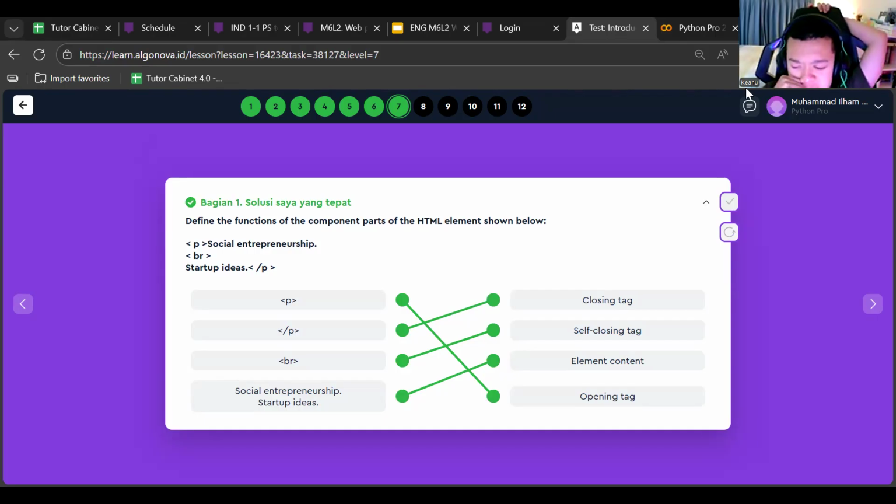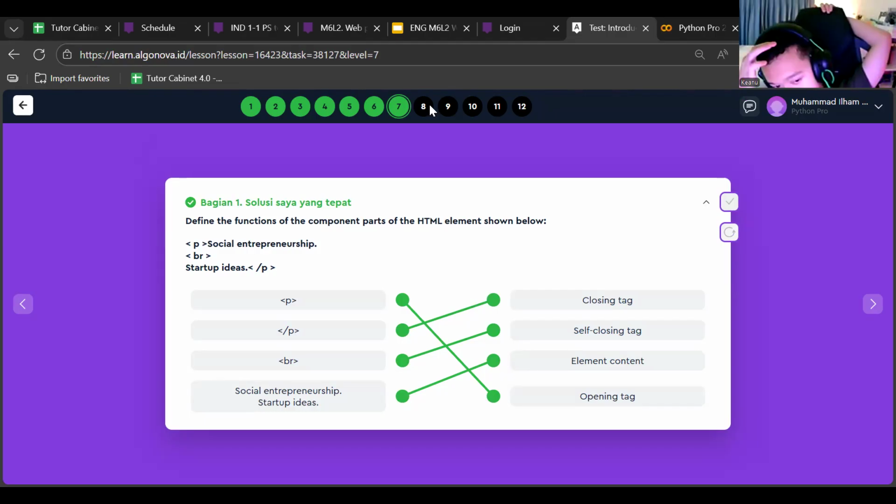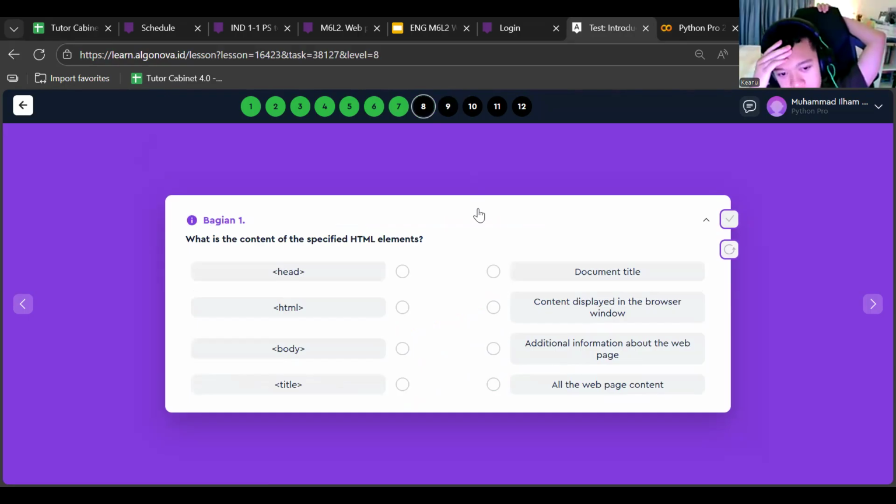Okay, let's go for the next question. What is the content of the specified HTML elements? So here we have the head, HTML, body, and also the title. What is the head? The head is about the additional information about the web page.